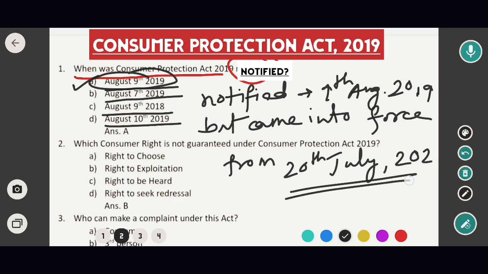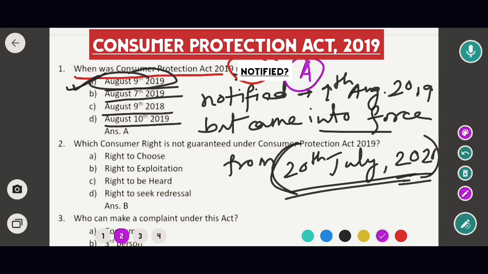Okay, so this is an important date, so you have to remember this. So the Consumer Protection Act 2019 was notified on 9th August 2019, but it came into force from 20th July 2020. Okay, so in this case the correct option would be option A.